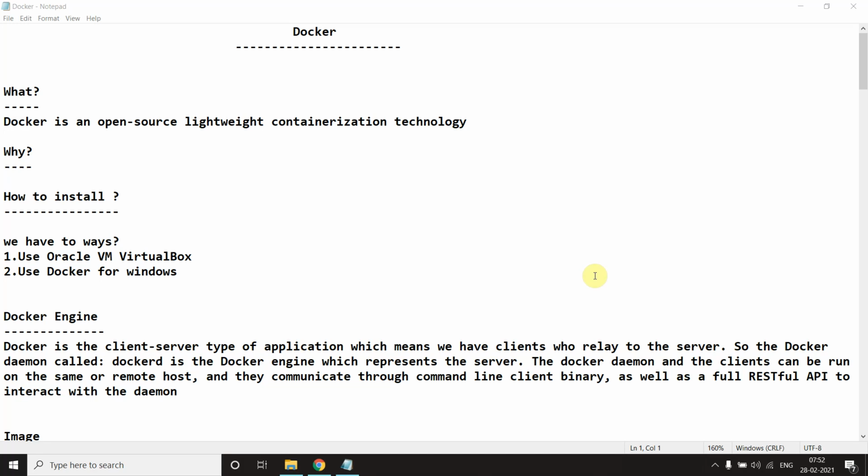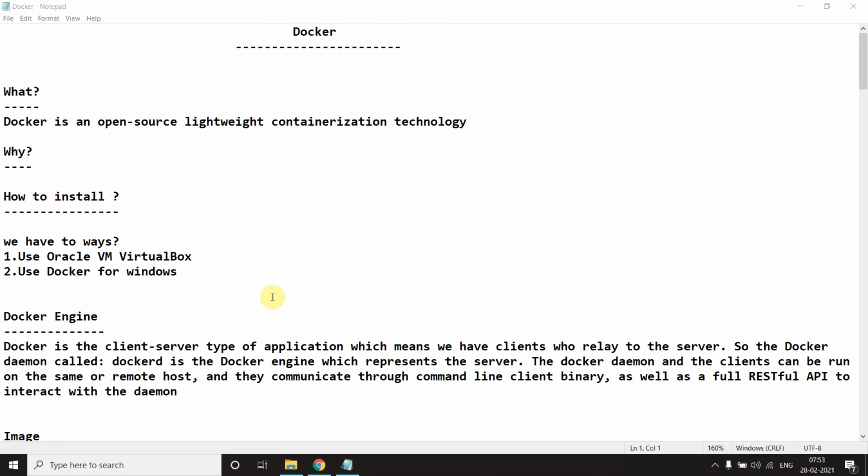Hi guys, welcome back. Today's video topic is Docker. In this video, we will see how to use Docker, what Docker is, why we are using Docker, and a lot of things related to Docker, like what the Docker engine is, and what images and containers are. These are the topics which will be discussed in this video.